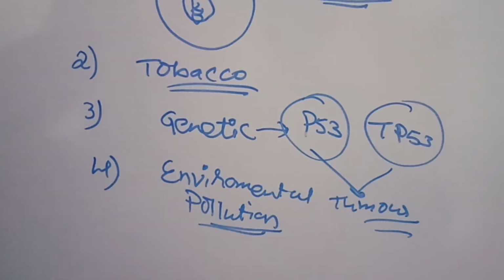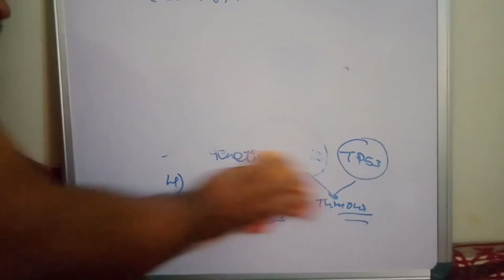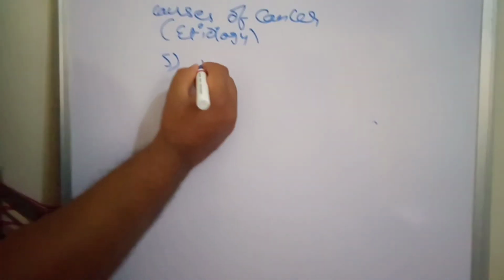Now the next factor, the fifth factor, is diet and obesity, which plays a very important role.